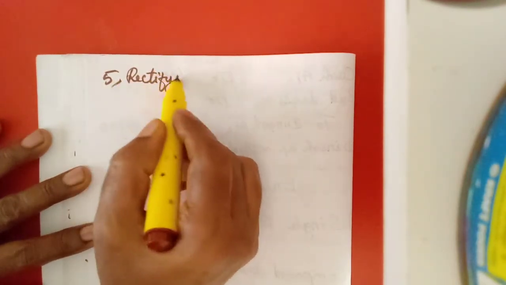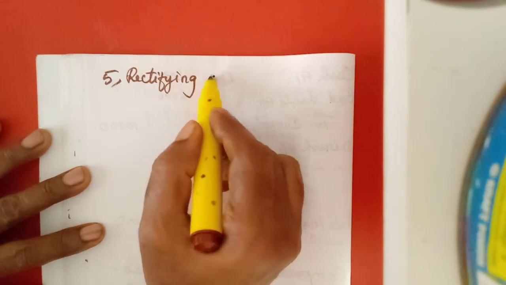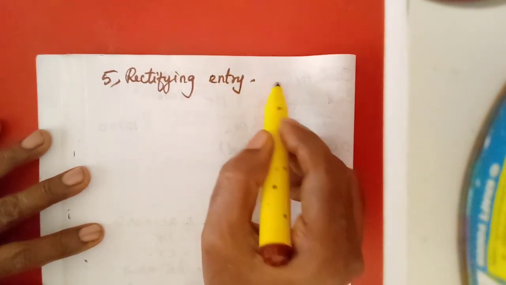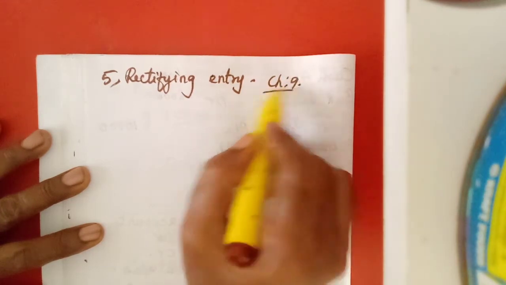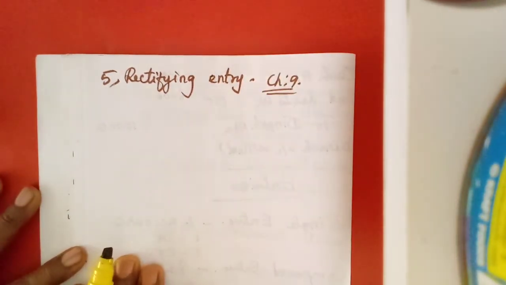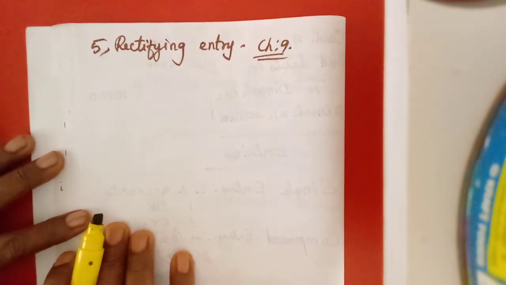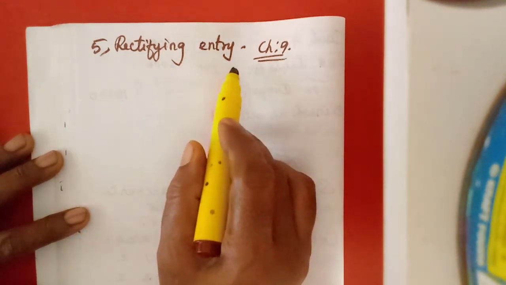The next entry, rectifying entry. Rectify means what? Rectifying an error. That we are going to deal with in chapter 9, rectification of errors. If, when we prepare the trial balance, it does not tally, that means we have made some mistakes.